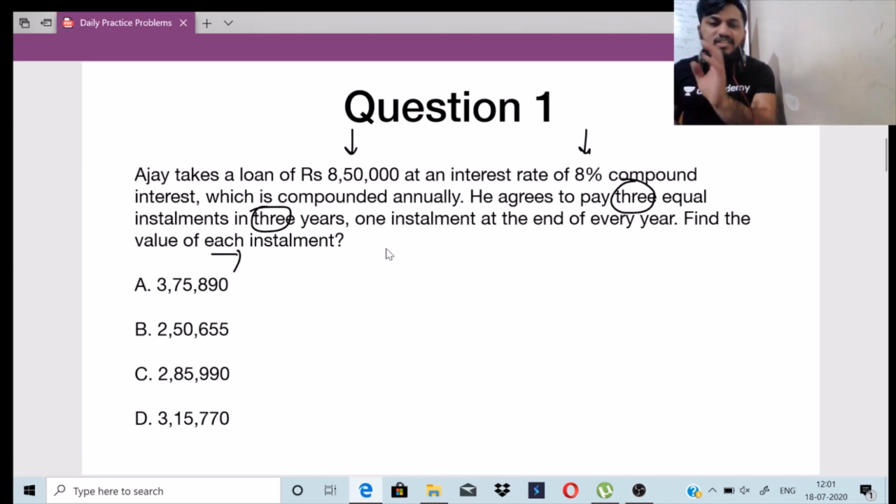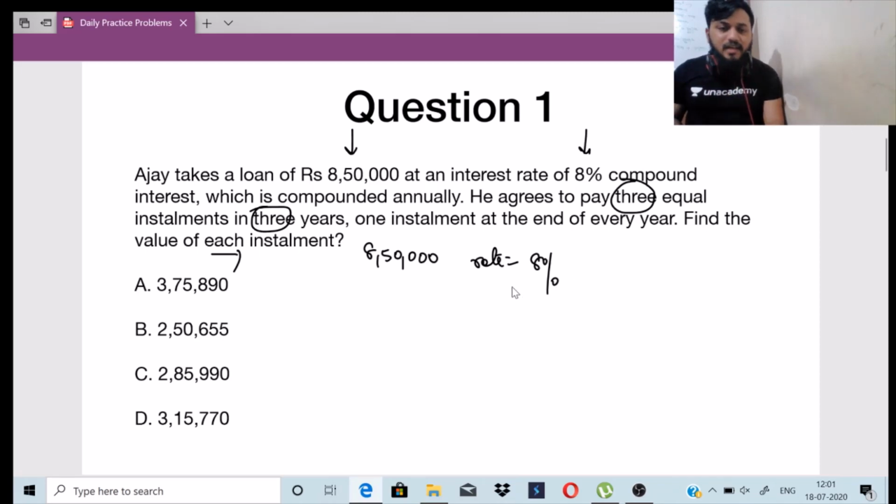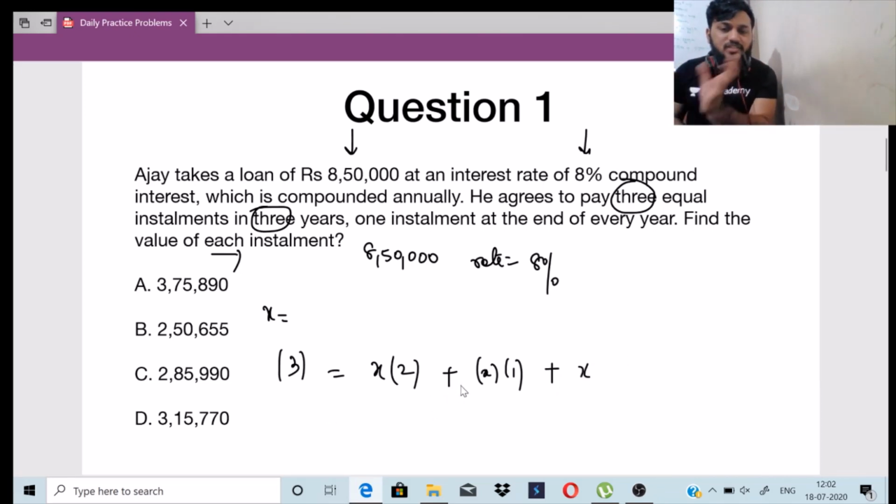So please do understand the question here. The amount is 8,50,000 without any doubts. The rate is also 8%, but the value of installment is the same, that is x. We will take the value of installment as x, but you should understand this, that it is 3 years. So here the rate will be power 3, and the first installment will include 2 years interest, the second installment will include 1 year's interest, and the third installment will include no interest. That is how the three installments are divided.